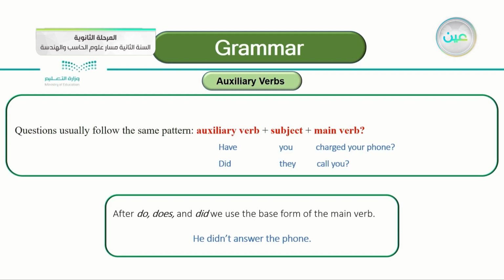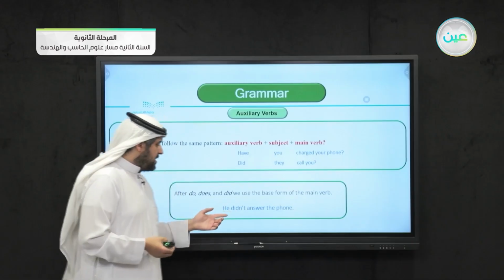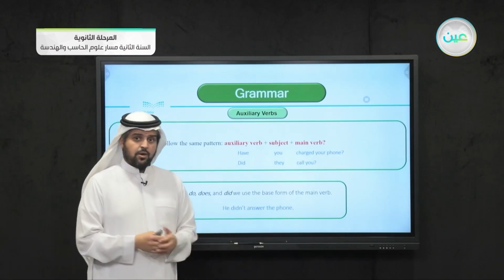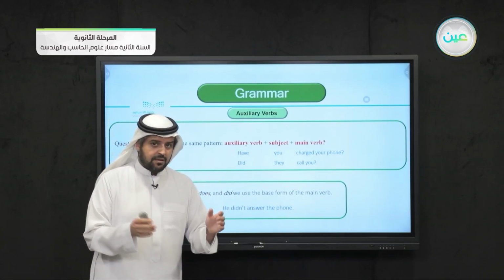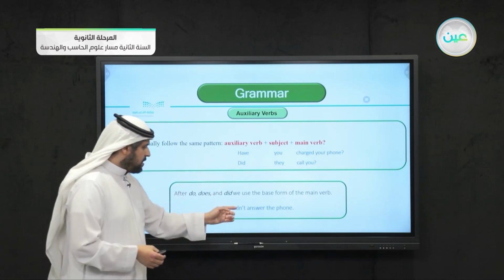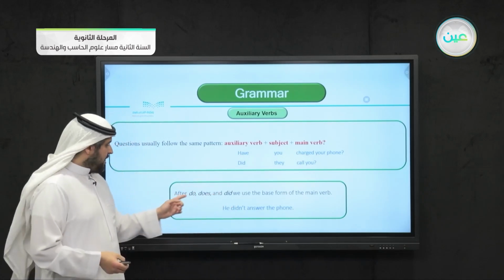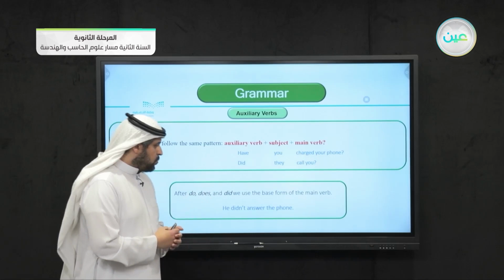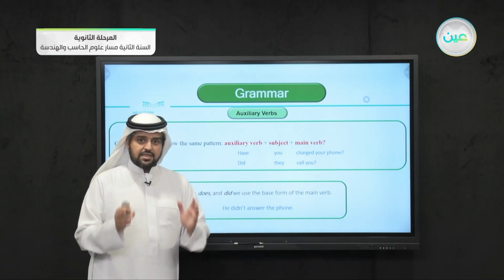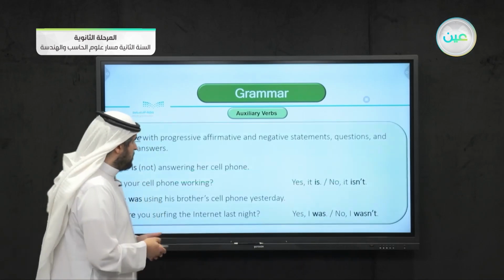We didn't say he didn't answered, even though it's past. We said he didn't answer. Why did we write the base form answer? Because it comes after the verb didn't. Again, after do, does, and did, we always use the base form of the main verb.